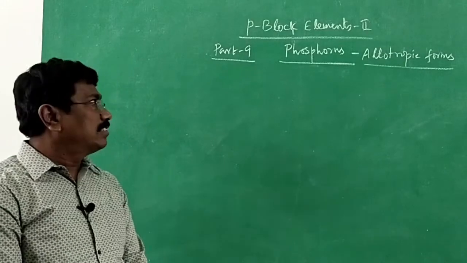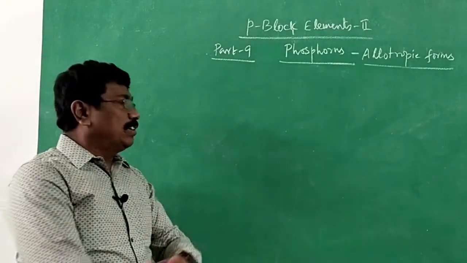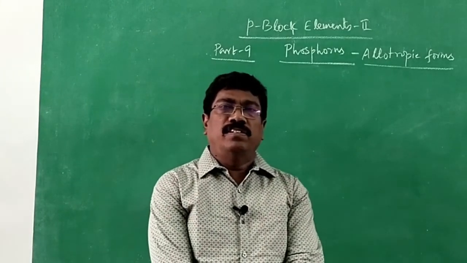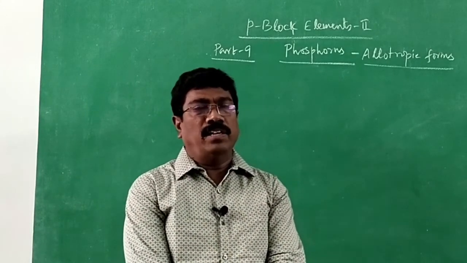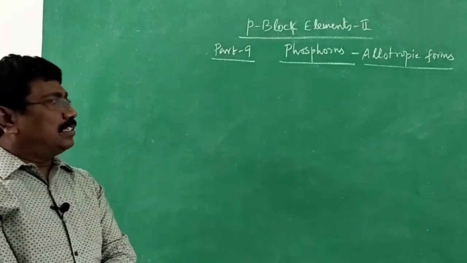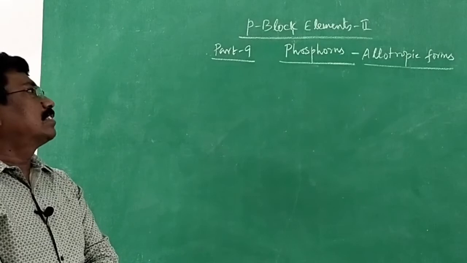Yes, dear students, now we are going to enter into the element phosphorus, next to nitrogen in the nitrogen family. What are the important ores of phosphorus?